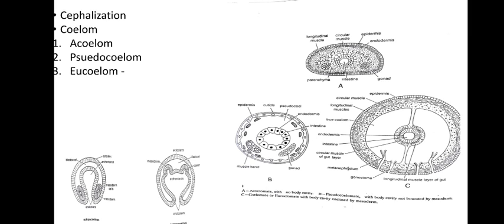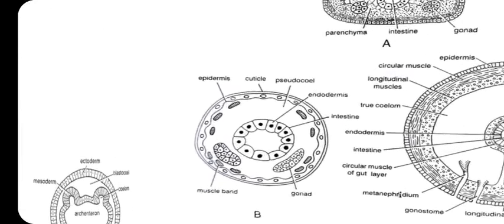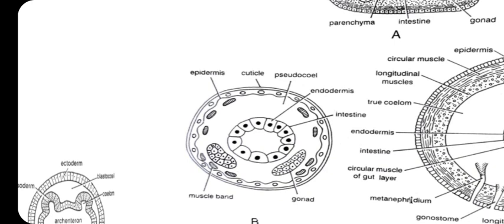Instead, it is simply a space that is produced at the time of embryo development. That's why this cavity, which is present in case of Aschelminthes, is called a pseudocoelom. It usually develops from a blastocoel.